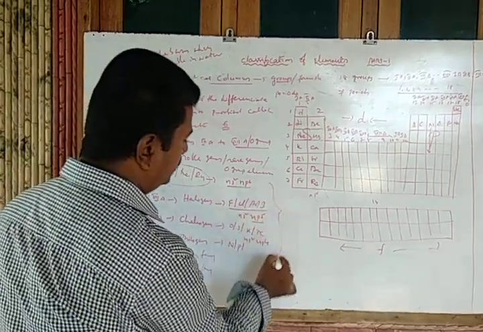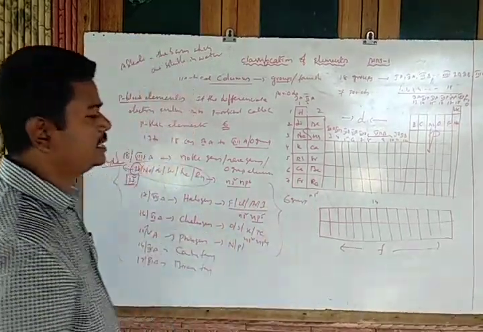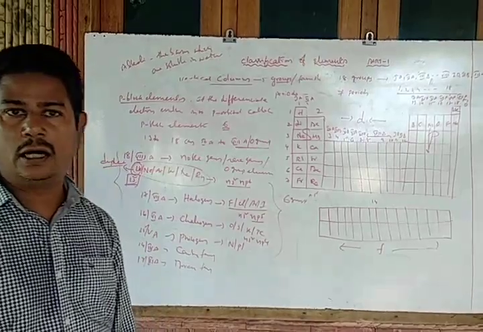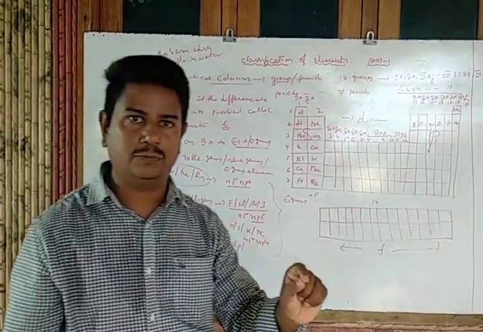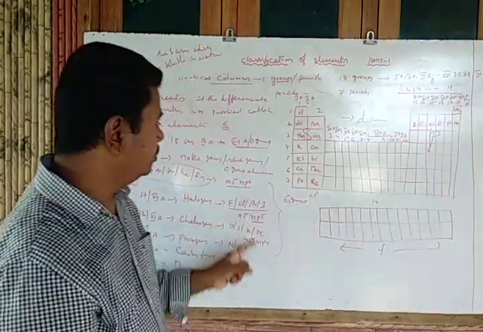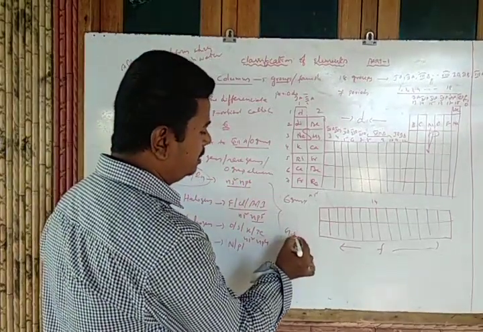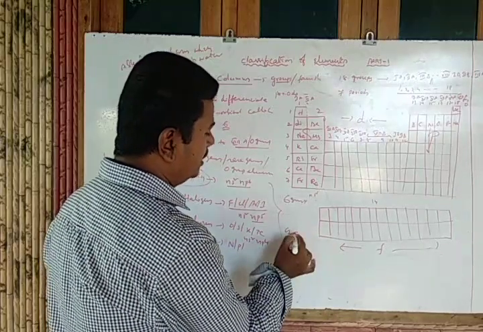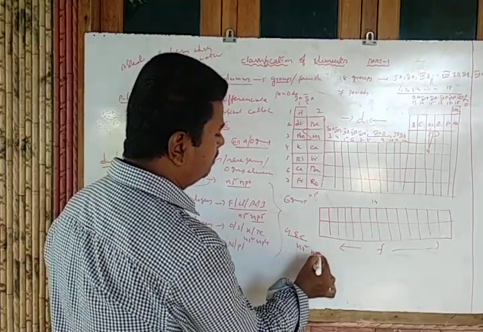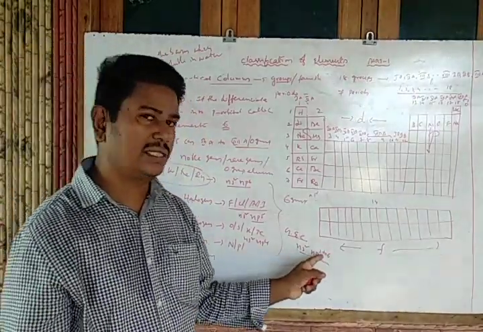So finally, the p block elements consist of how many groups? 6 groups consist. Am I right? That means the p orbital can accommodate up to 6 electrons only. So that's why that block consists of 6 groups only, and those groups' electron configurations are for which one? ns2 np6. So that's why the general electronic configuration of p block elements is ns2 np1 to 6. Clear?